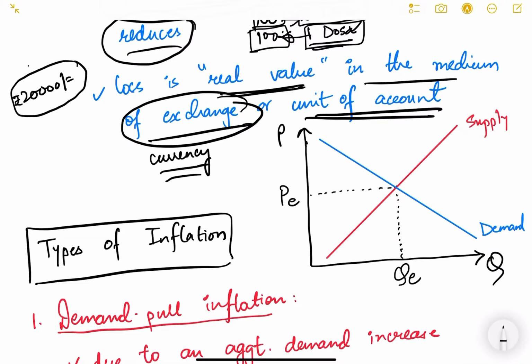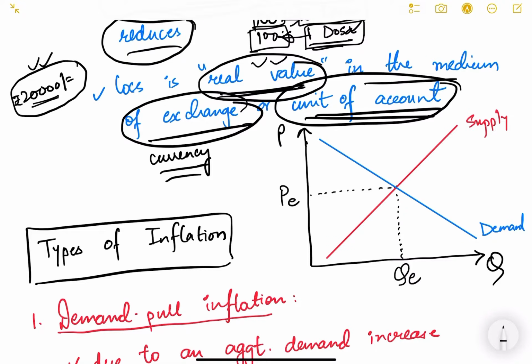But today we will consider 20,000 rupees to be a very low salary, because maybe you are not able to live a very decent life with this amount. You need more money because the real value of the rupee has now reduced. That is how inflation works. Inflation results in loss in the real value of the currency, and also the unit of account.